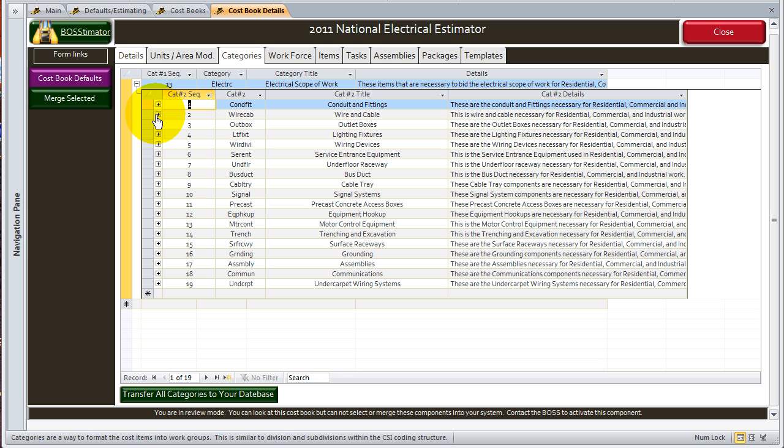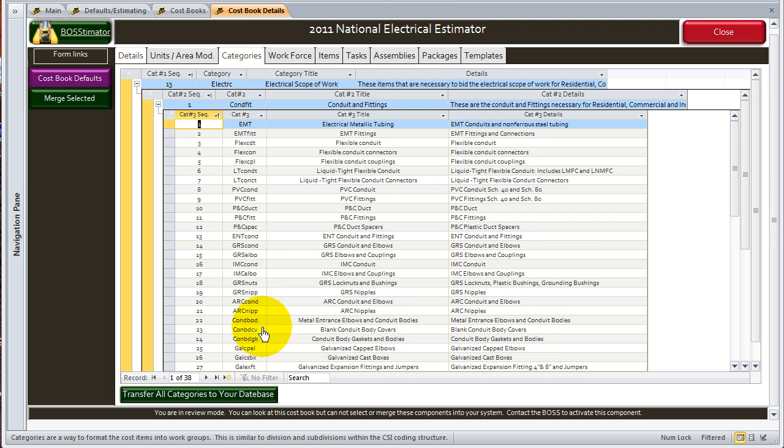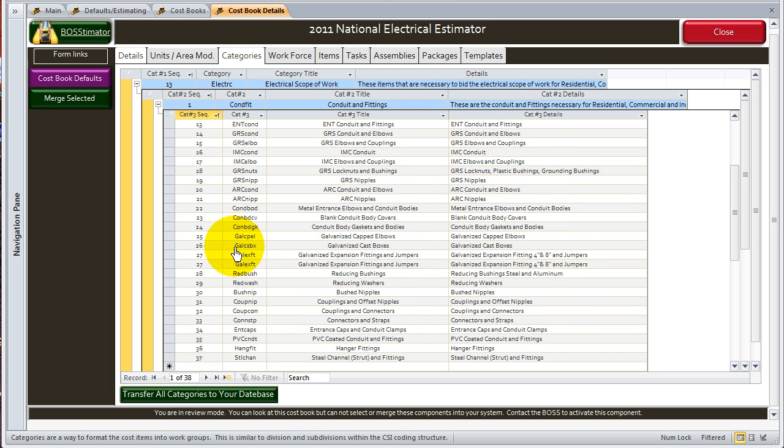Another reason is if I was using the CSI breakdown, I would actually have to charge you a license fee each time I used it for each client, and that adds up cost. And we're trying to keep the cost down as much as we can for you guys. So we have the primary category, the secondary category, and then the third category, which is a further breakdown, and we just went through the wire. But every one of these has additional breakdowns as well.